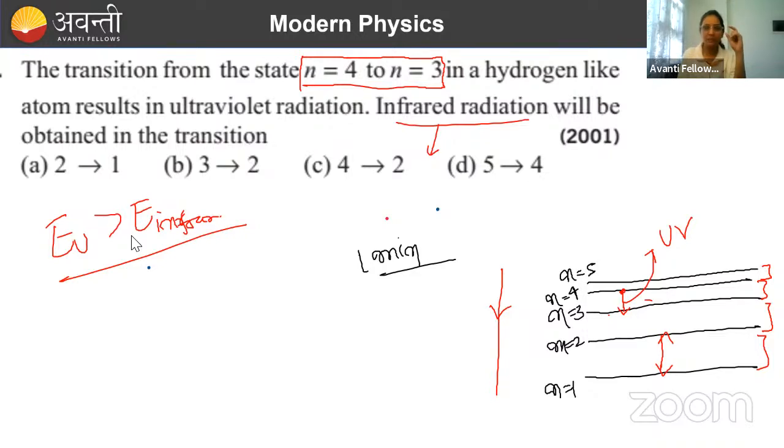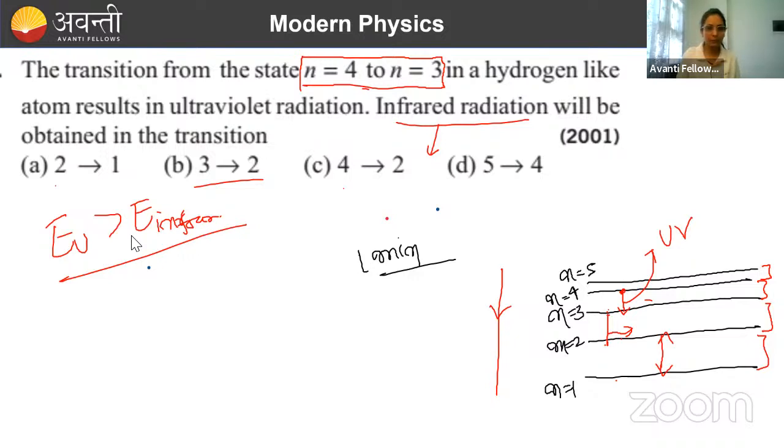So to get infrared radiation, infrared means less energy. So less energy difference wala orbital we need to check. Done. So which one it will be? 2 to 1. Difference between 2 and 1 will be more than that of 4 and 3. So that won't generate infrared, right? 3 to 2. Again, difference between 3 and 2 orbital is more than that of 4 and 3. So again, 3 and 2 won't generate infrared. Then it will generate photon of energy higher than that of ultraviolet, right?